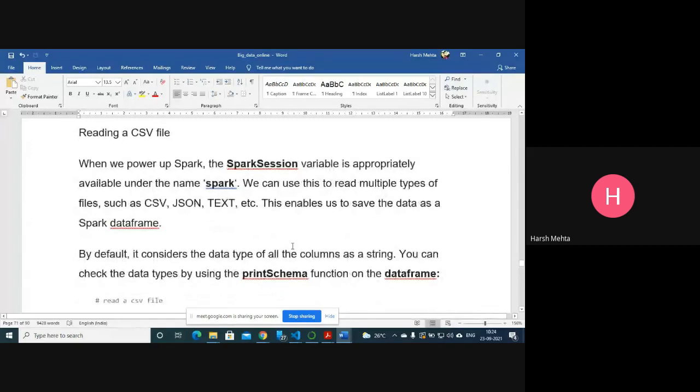We are going to first read a CSV file. I already downloaded this file. Let me show you our data set file first.